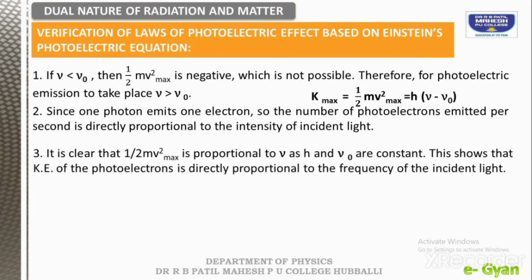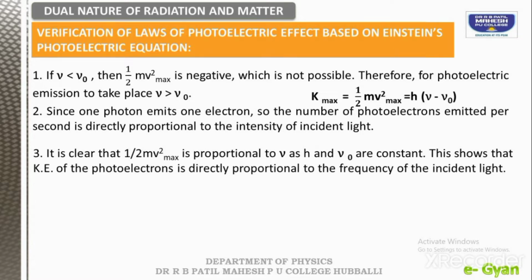So, third point, it is clear that 1 by 2 mass into the maximum velocity square is proportional to nu, that is frequency, as h represents Planck's constant and nu naught represents threshold frequency. So, these two will be constant always.